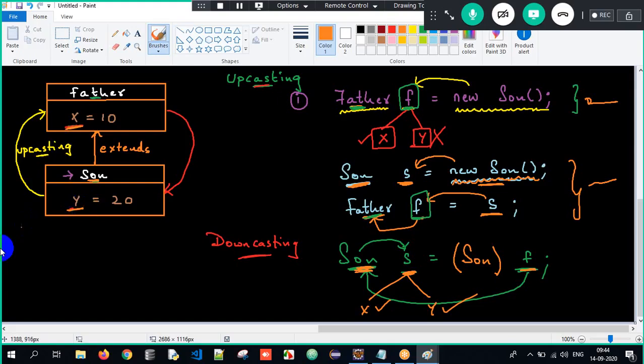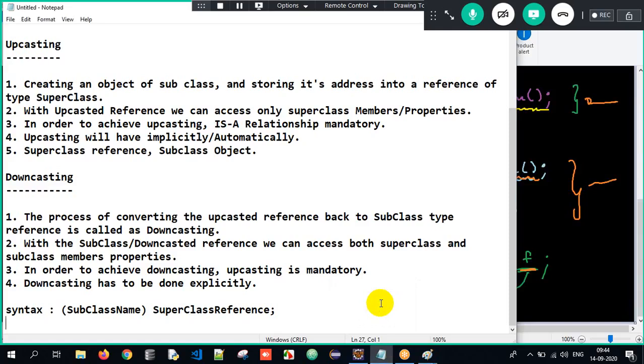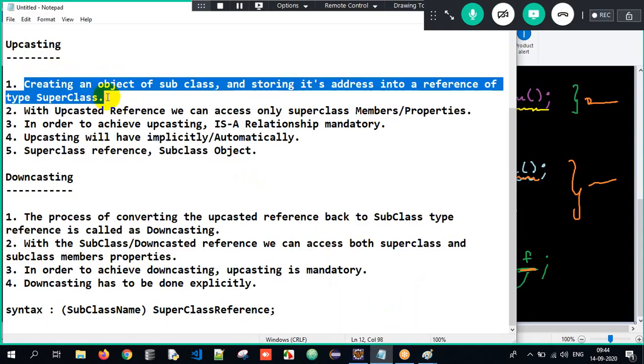So in simple terms, if you go back to my notes here, there are 4 plus 4, 8 points. You have to remember those 8 points. See, what is upcasting here? Upcasting means we are creating an object of the subclass and storing its address into a reference of type superclass. Meaning, superclass reference, subclass object. That is called upcasting. And once we have upcasted, my visibility is only superclass properties. So I can access only superclass properties, not the subclass properties.